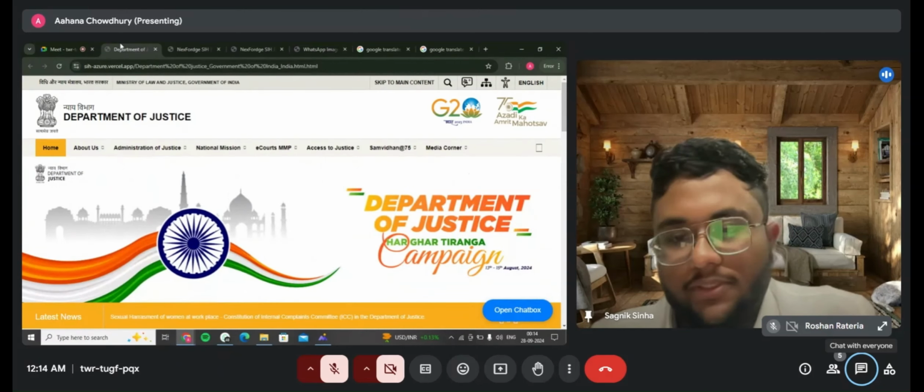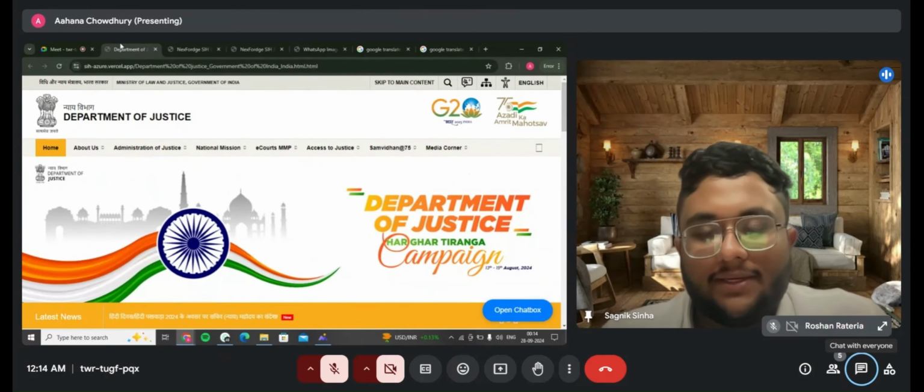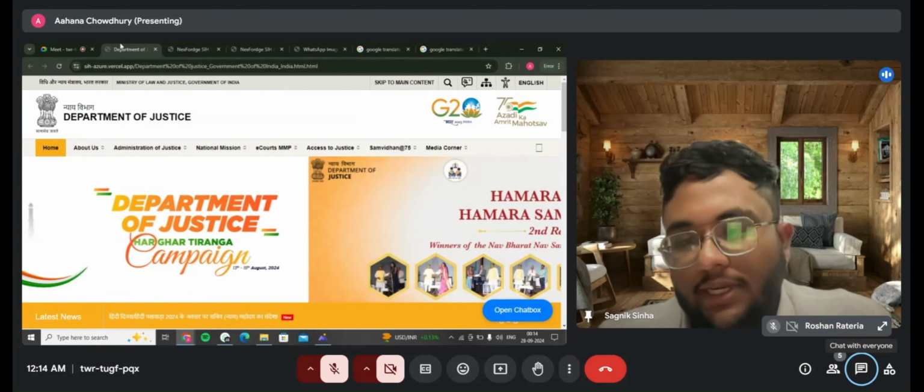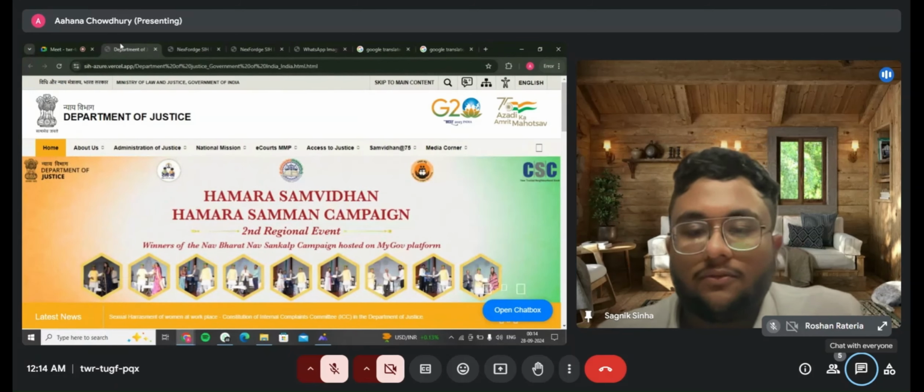So my friend Saptarshi here will explain what the technical aspects and tech stacks we are using are, and the functionalities of this chatbot. So to you, Saptarshi.